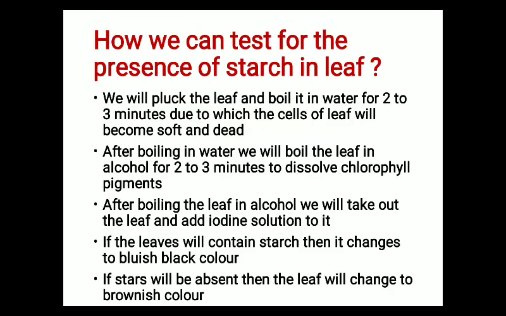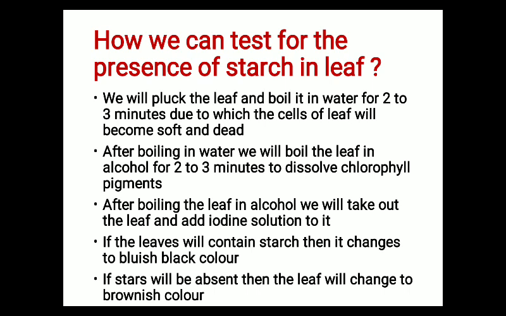Now the next question is how we can test for the presence of starch in the leaf. We all know that by the process of photosynthesis, formation of glucose takes place. This glucose is stored in the plant in the form of starch. Many glucose molecules join together and form a long chain-like structure, and this long chain of glucose is known as starch. So our question is how we can test for the presence of starch in the leaf.